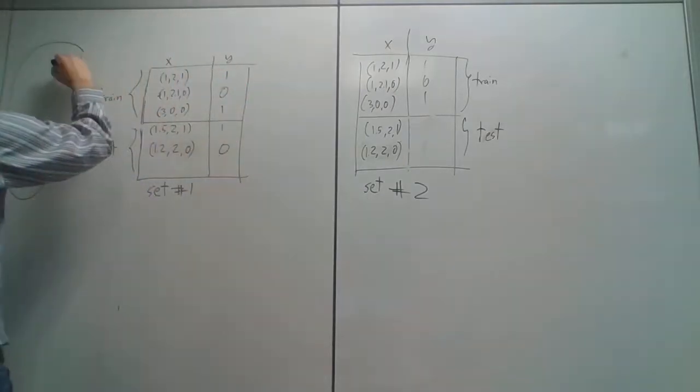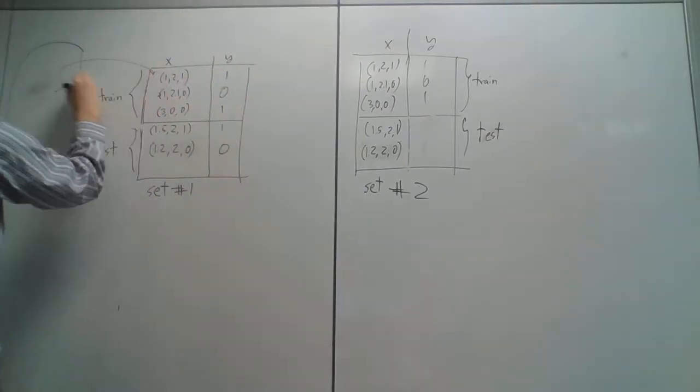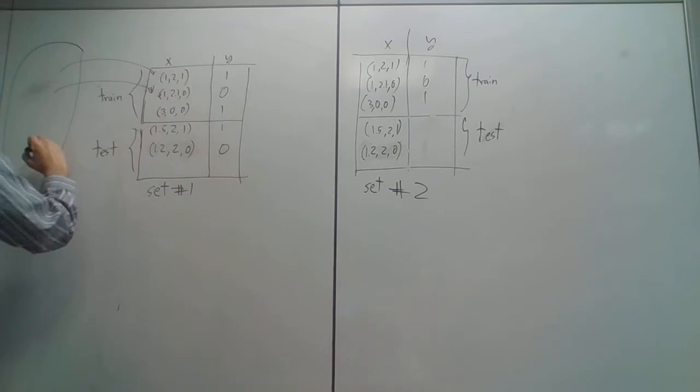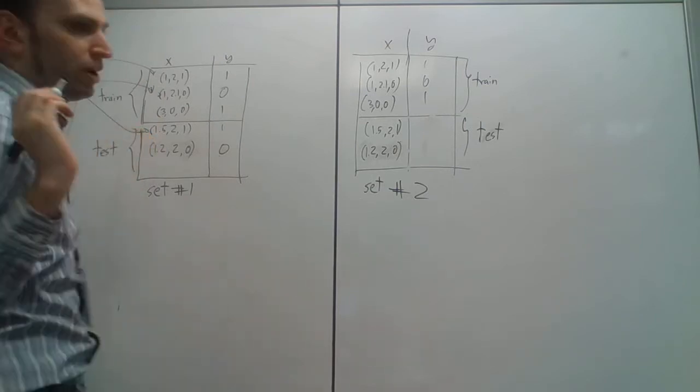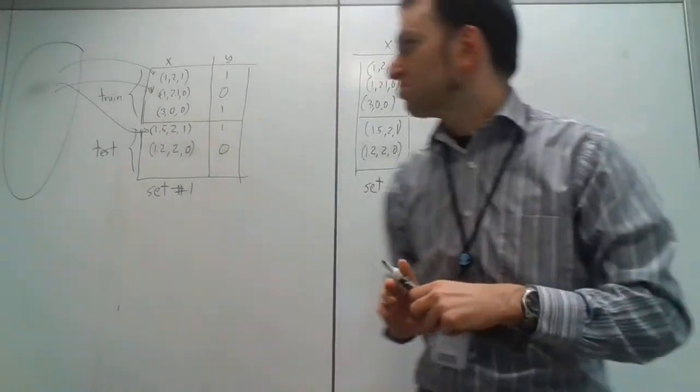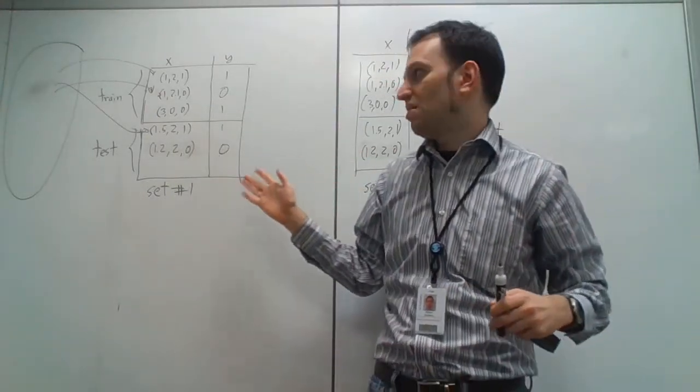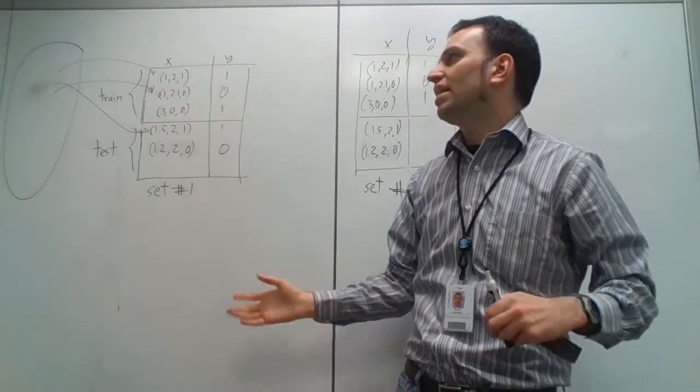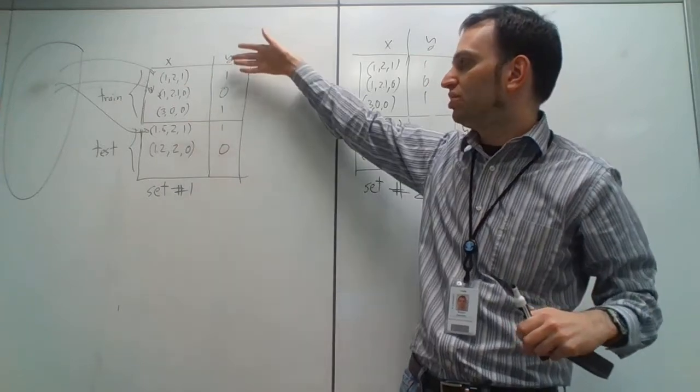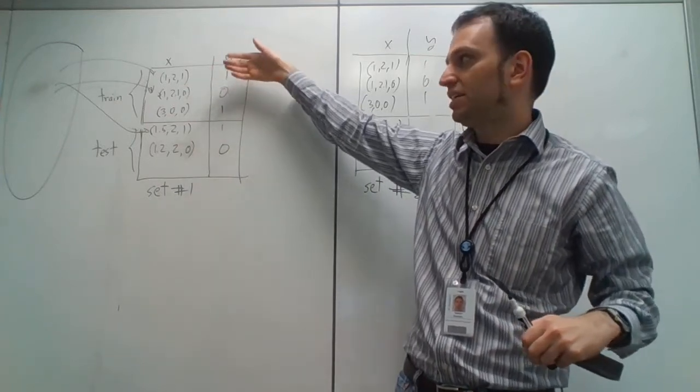So this line came from here, and this line came from here, and this line also came from here somewhere. So if you assume something about the set, you would not have arbitrary lines here.